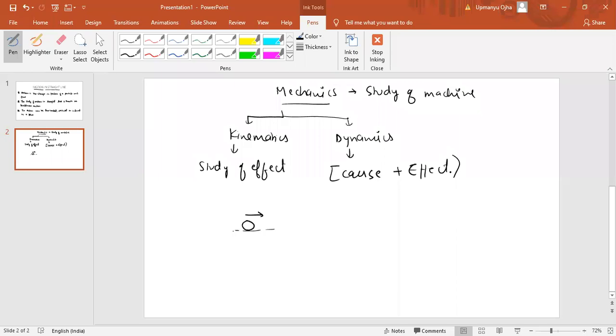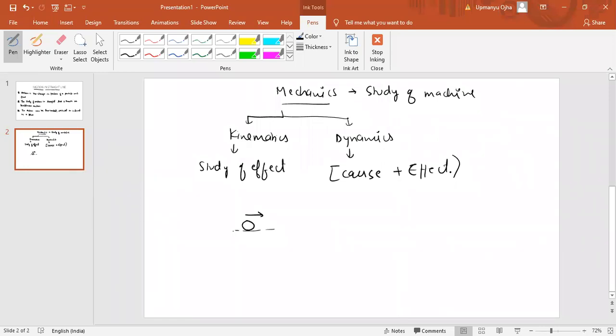That comes under dynamics. Kinematics means we simply study the effect of the force, like the particle accelerating. These are the two parts, kinematics and dynamics.